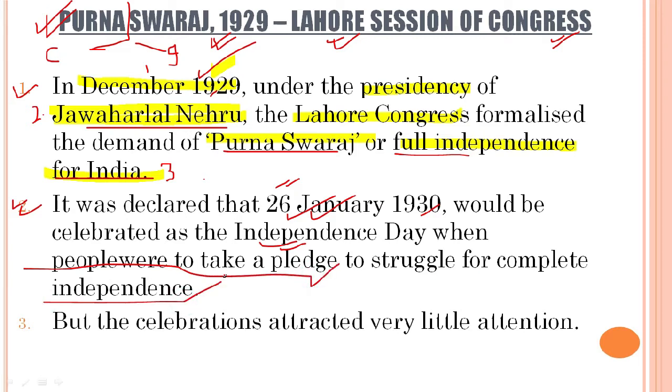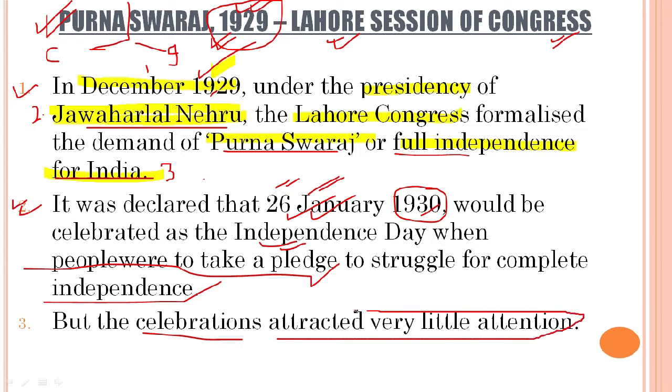But let us focus on the timeline. The resolution for Purna Swaraj was adopted in 1929, and this was being made for 26th January 1930. Now in 1930, when we arrive at 26th January, the Independence Day celebrations attracted very little attention. So it was ultimately a failure in 1930.